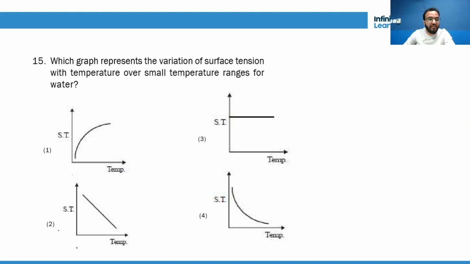Now, which graph represents? Remember, it is the second graph. Why? Because S is equal to S naught into 1 minus alpha delta T, right? So this is the formula for surface tension. For very low temperature ranges, surface tension reduces linearly with increase in temperature.